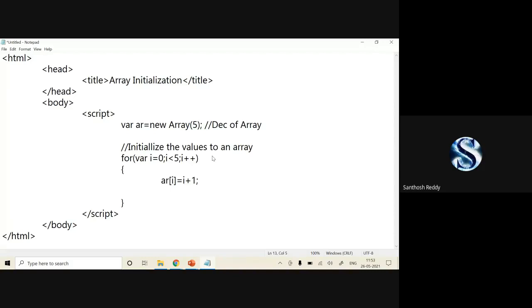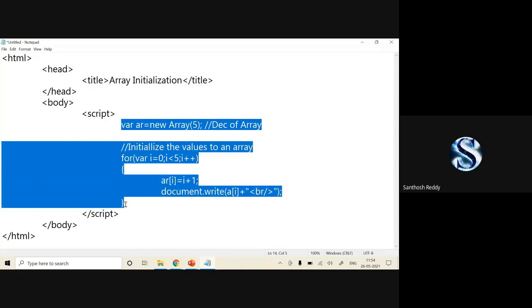Now if I want to print it on the console, what I'll do is document.write, I'll be writing a of i plus br. In the sense, after storing each value, I'll be printing it as well as giving a new line for that. Just give close. That's it. This is one way of initialization.